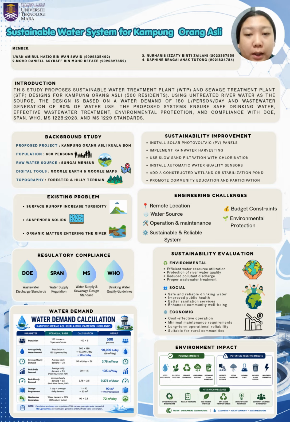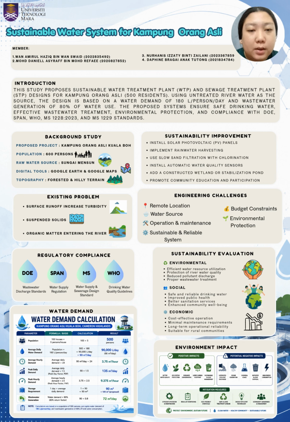The background study is a proposed project at Kampung Orang Asli, Kuala Lumpur. The population is 600 and the raw water source is at Sungai Mansan. Digital tools include Google Earth and Google Maps, and the topography is forested and hilly terrain. For the existing problem, surface runoff increases turbidity, suspended solids, and organic matter entering the river.